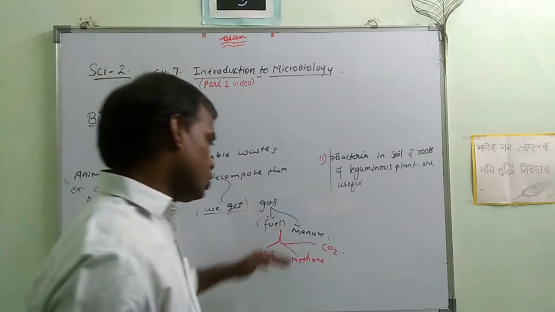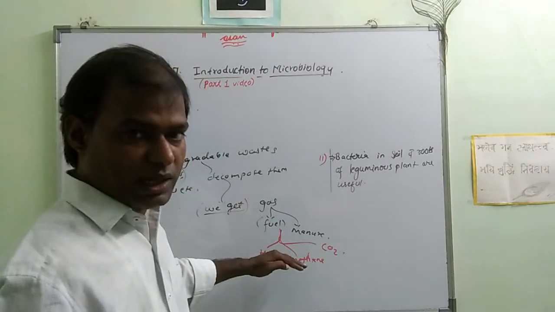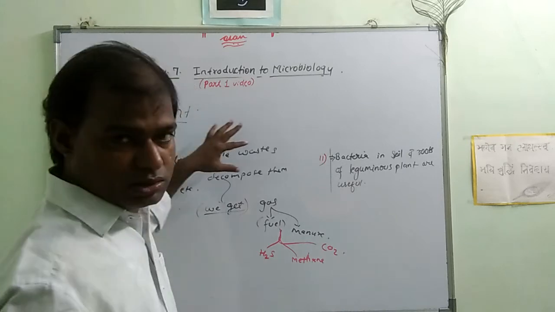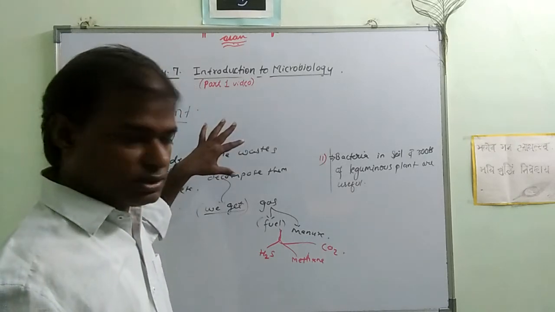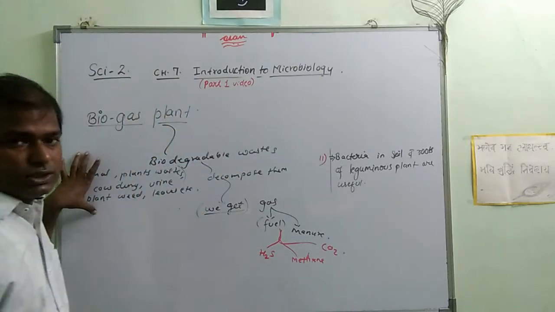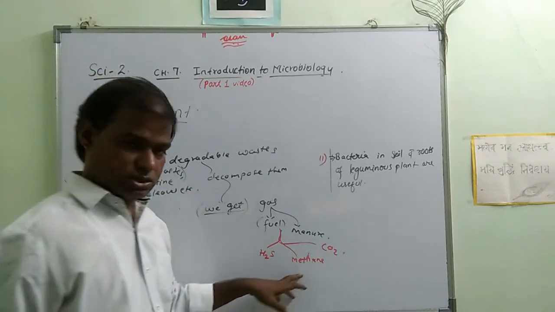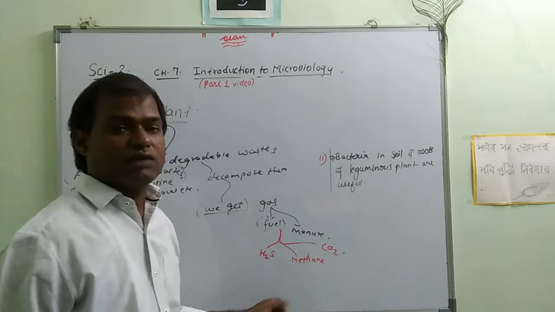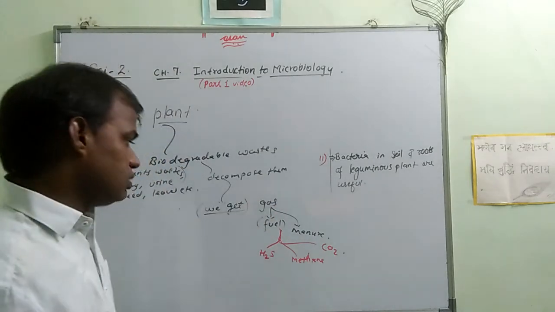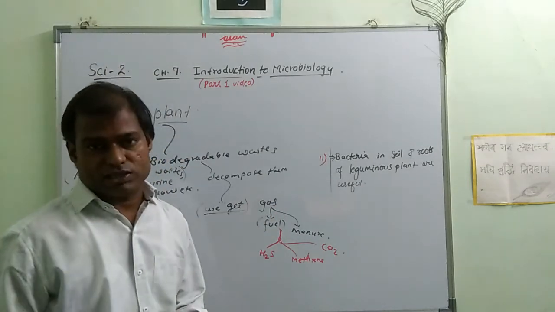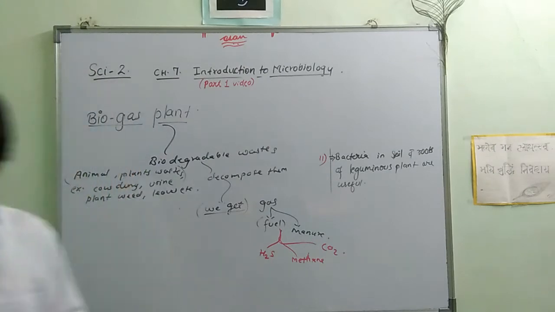So you understand what we get from the biogas plant, how the process takes place inside, what things are used for decomposition, and then what we get from it. 2 and 3, a total of 5 things we get out of it, which is very useful for human beings as well as nature.